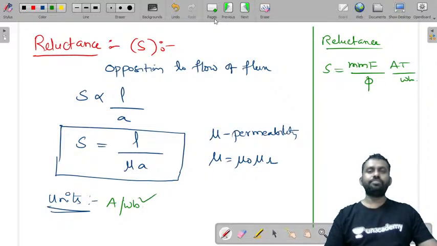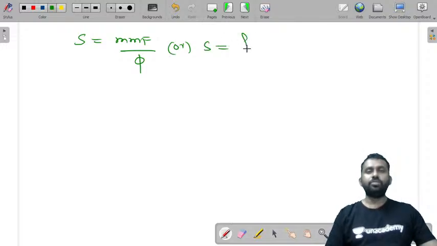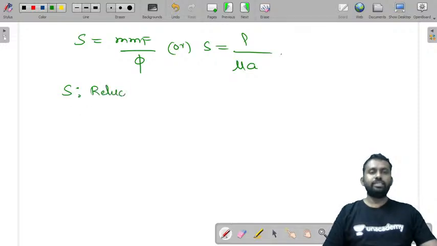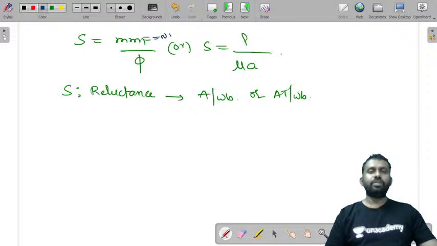So reluctance S is equal to mmf by flux, or it's also equal to L by mu into A, where S is the reluctance with units ampere per Weber or ampere turn per Weber, because mmf is equal to N into I. So number of turns into current, ampere turns by flux. So that is reluctance.